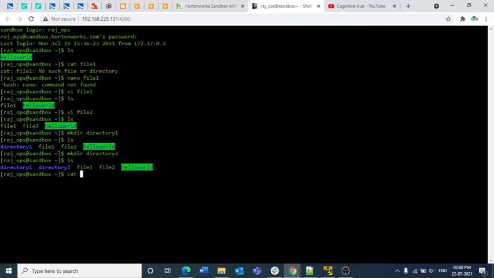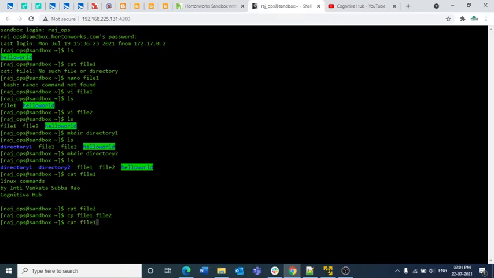Cat file 1. If I mention that, this is the content, and cat file 2, we don't have any content over there. So now what I want to do is, I want to copy the contents of file 1 to file 2 now. So what I am going to do is cp space file 1 space file 2. So now what it will do is, it will just copy the contents in the file 1 to the file 2. So if I do cat file 1 here again, the same content is there. Similarly, cat space file 2.